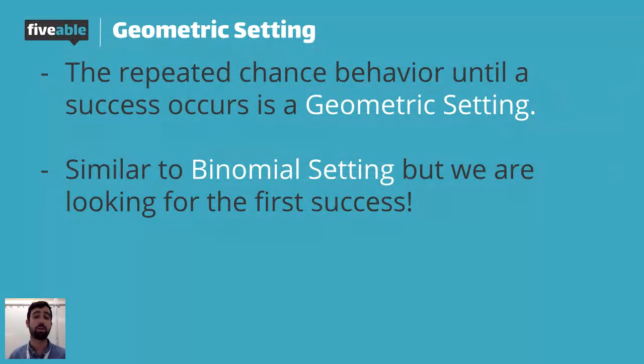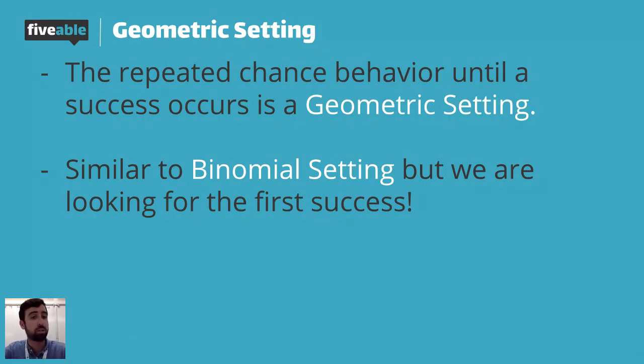Geometric. So geometric is very, very similar. The only difference in geometric is that we're repeating, we're looking for our first success. So we want to know what's the probability that my third kid is the first kid with blood type O. Again, we're looking for the probability that my first success comes on this trial. So a geometric setting is repeated chance behavior until a success occurs. Like flipping a coin, and the probability that your first heads is the third flip or the fourth flip. That's a geometric setting.